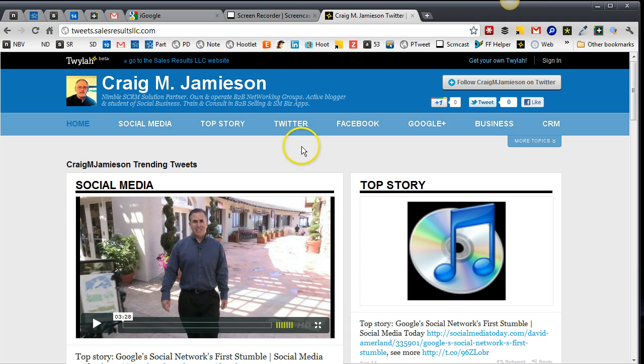Also in Twylah, it encourages people to follow you. It gives them an opportunity to +1 for Google+, to tweet the page, to like the page. So it's got all of that kind of interaction that's going to really build your SEO. Another thing that Twylah does that I have not seen any other product do, at least exactly this way, is give you the ability to actually create a custom domain name for your tweets.